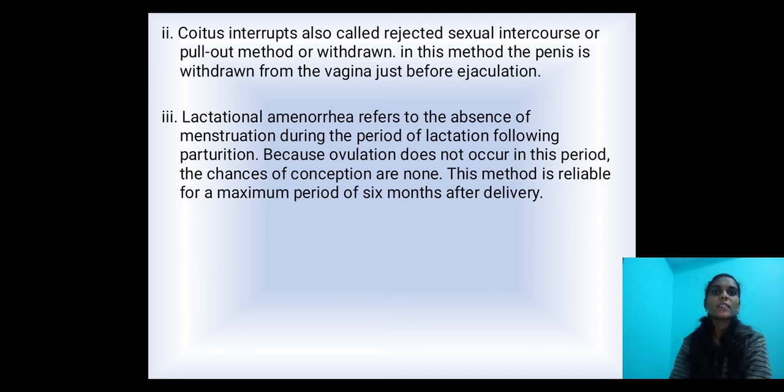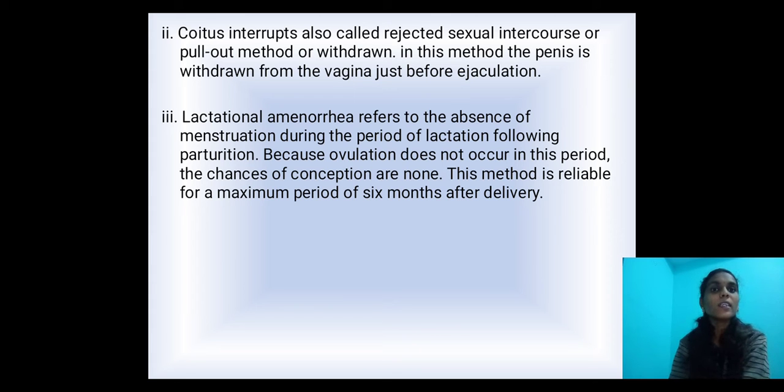Next, the third method is lactational amenorrhea, which refers to the absence of menstruation during the period of lactation following parturition, because ovulation doesn't occur in this period. During the milk feeding period there is no ovulation, so there is no chance of fertilization.